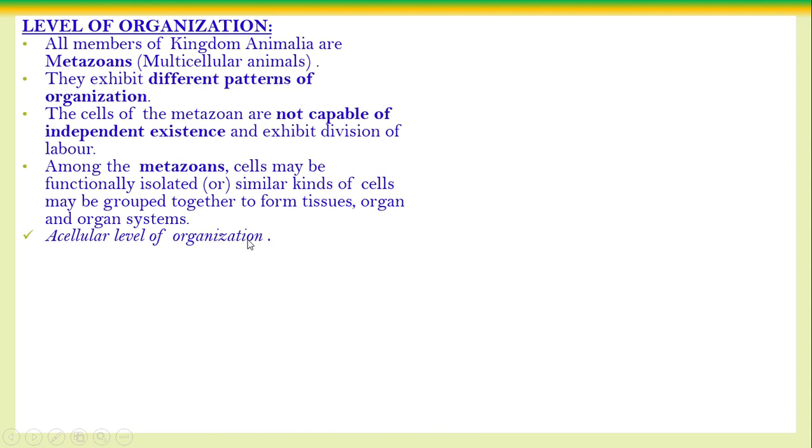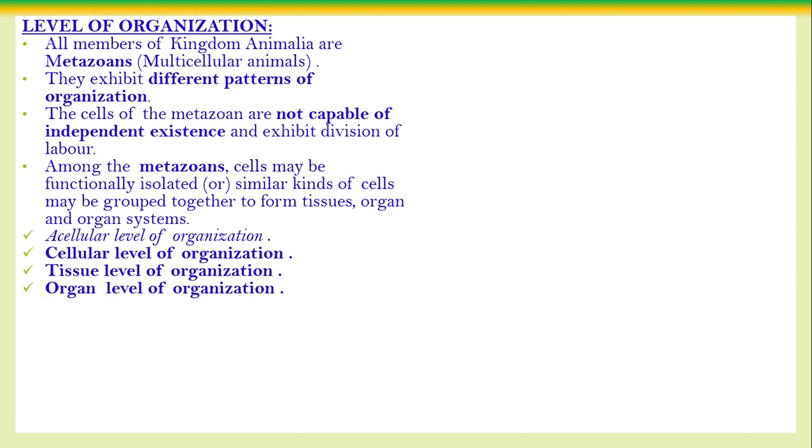That means what? The body of the animal is made up of a single cell, mostly in the protozoans. They said it does not come under the kingdom Animalia. The acellular organization. Next is the cellular grade level of organization, then tissue grade, organ grade, and organ system grade level of organization.